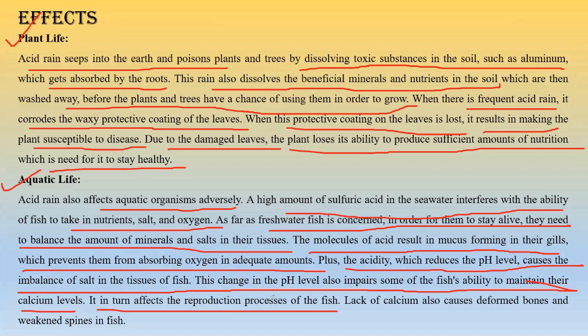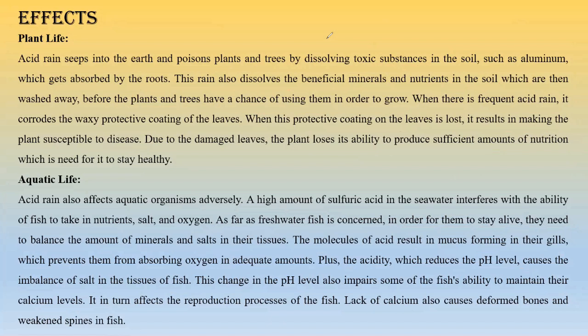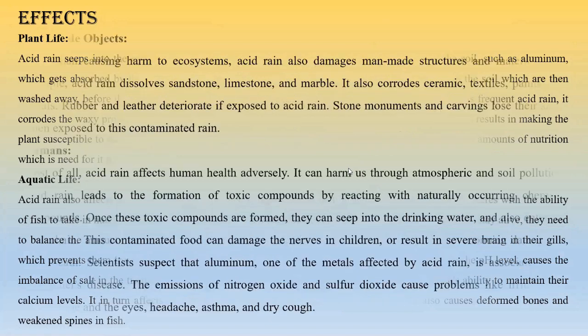Now, if fishes are not reproducing, then what will I eat at lunch and dinner? What will you eat at lunch and dinner? Being a Bengali, fish is our staple food. Mache bhate Bangali. Without fishes we cannot live, so production of fish is very important for us. If acid rain occurs, the reproductive capacity of fishes will be damaged or destroyed, and lack of calcium also causes deformed bones and weakened spines in fish. We are only concerned about our own bones, but here it is clearly mentioned that we should be concerned about the bones of fishes.